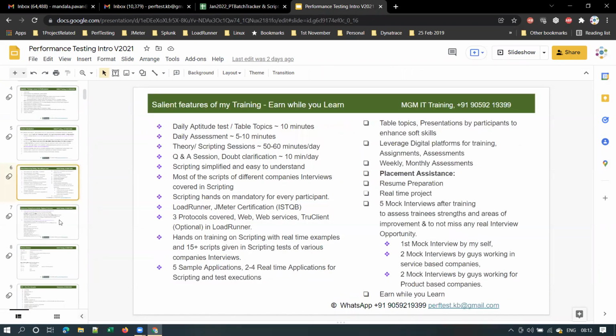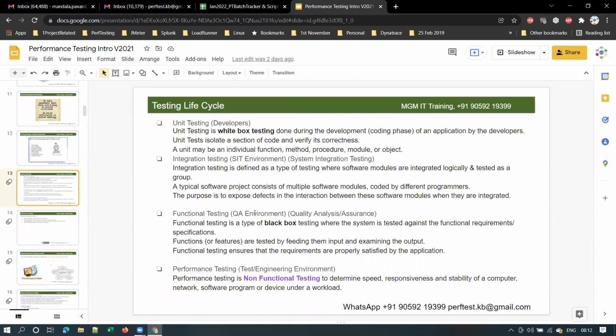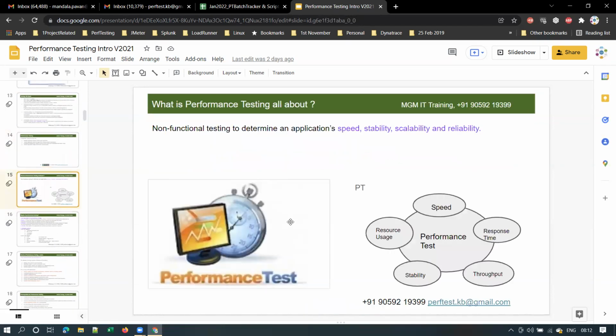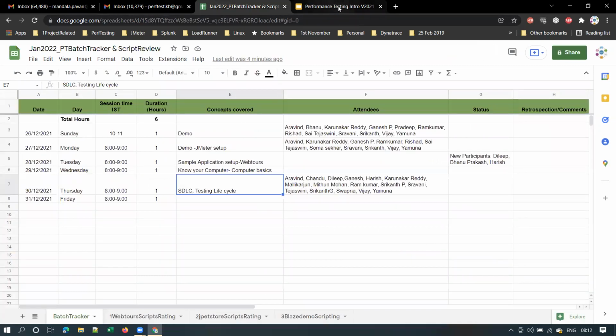In the previous session, I covered the software development lifecycle and testing lifecycle, wherein I explained the different types of testing, starting with unit testing, integration testing, functional testing, and performance testing. I explained performance testing at a very high level. In this session, we are going to revisit performance testing and I'm going to explain in a bit more detail what performance testing is all about. I will also give an introduction to the performance testing lifecycle.